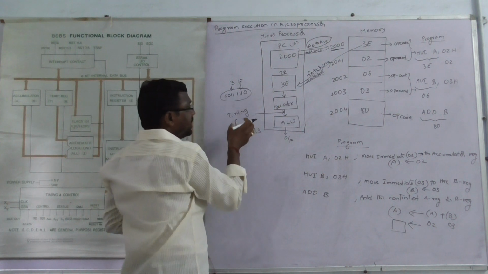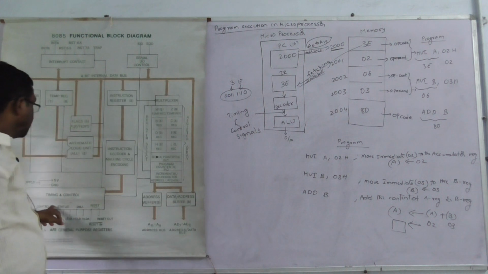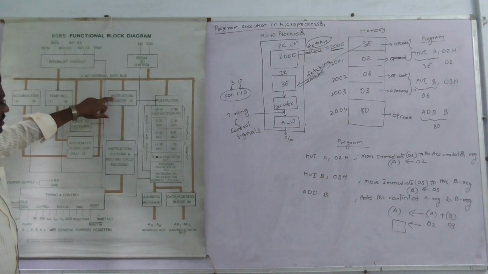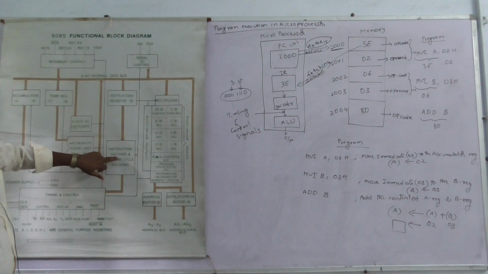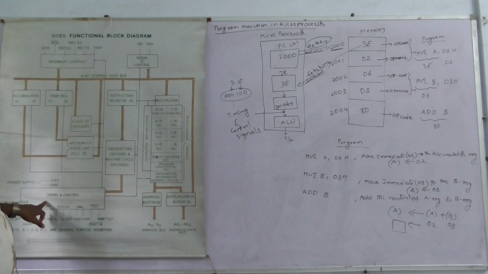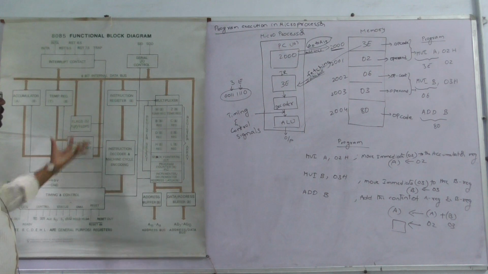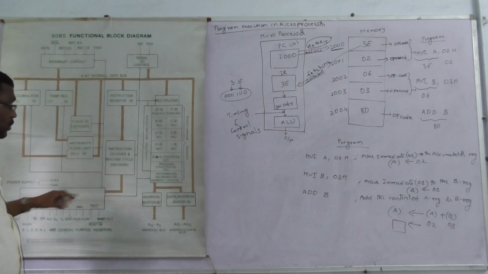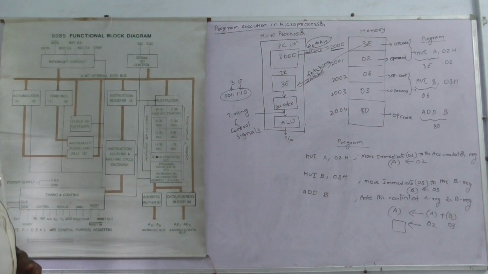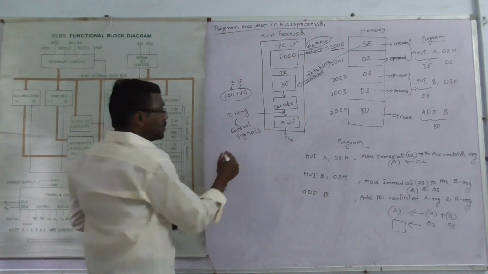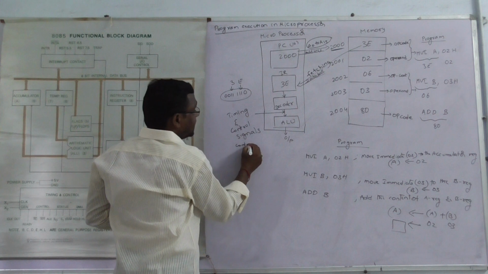Okay, and next we have the timing and control unit. Here, this is the instruction register, this is the instruction decoder, and this is the timing and control unit. The timing and control unit provides the timing and control signals to the microprocessor so that it can perform the operation.